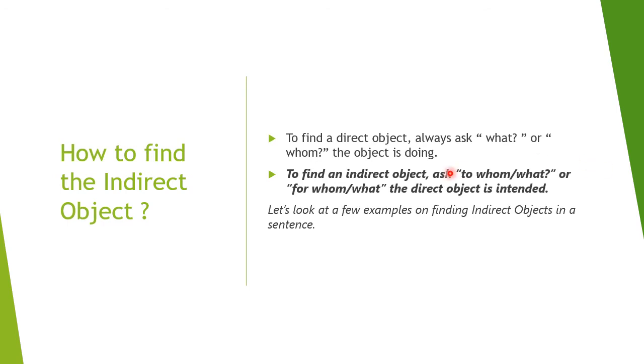How to find the indirect object? To find a direct object, always ask what or whom the subject is acting on. You've already seen it. But to find an indirect object, ask to whom or what, or for whom or what the direct object is being intended. We've seen in the previous slide for whom that direct object was intended. Once you ask these questions, you'll find where the indirect object is in that English sentence. So let's look at a few examples on finding indirect objects in a sentence.